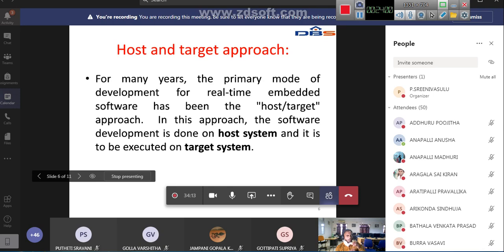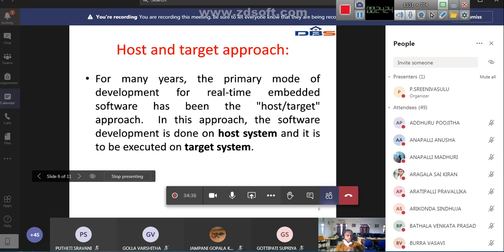We send our program into that read-only memory of the embedded system. So now your desktop computer is called the host system, and your embedded system is the target system. I hope you are clear about what is an embedded system, what is a host system and what is a target system. Okay, is it clear to all of you?